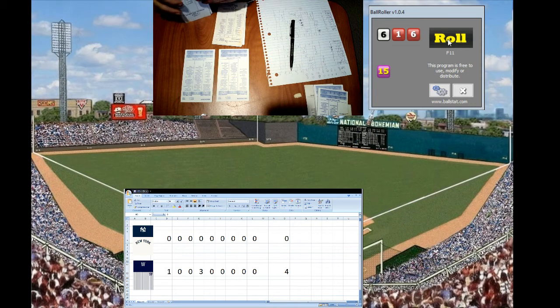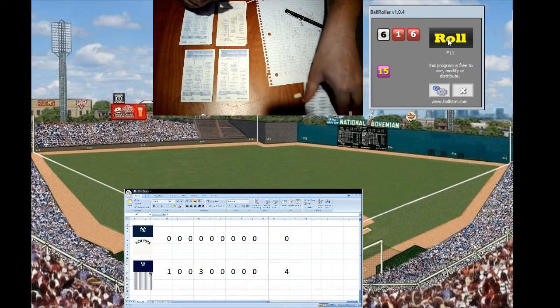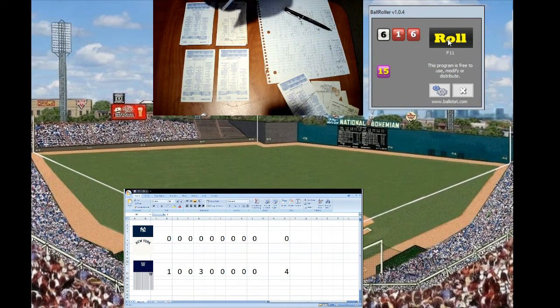It is 4-0 Washington. So Bob Shawkey will come up in the 8th inning. He'll be pinch hit for. And here we go. So let's see who will come in for the Yankees here. He'll try to start a rally and see if they can get Shawkey a win. If they can score and take the lead, that would happen. So they have some decent options.